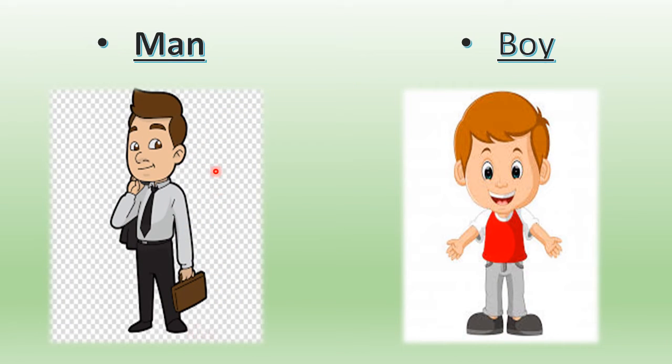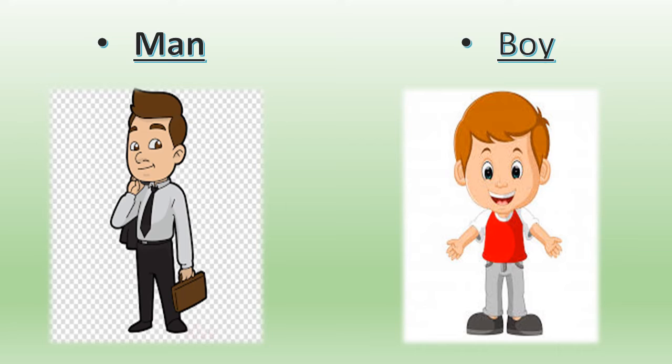And who is this? He's a man, right? Who is this? He's a man. And who is this? This is a boy. This is a boy, right? So all these are people: man, woman, boy, girl, baby. All these are what? These are people. Okay? You can see so many people around you.